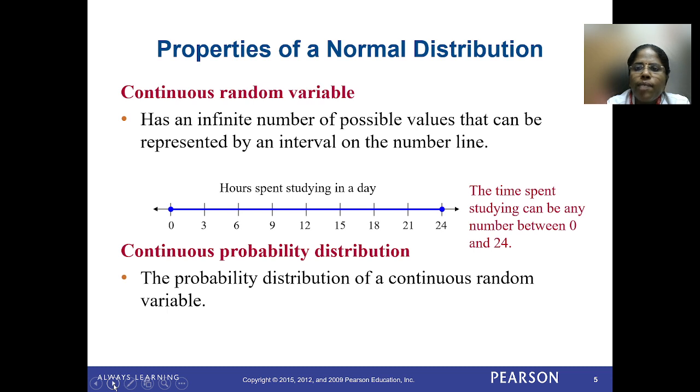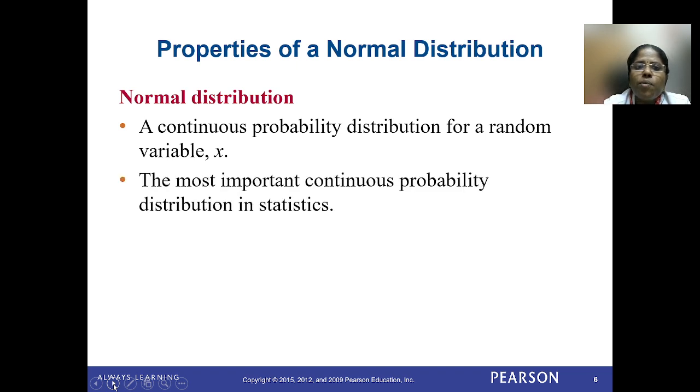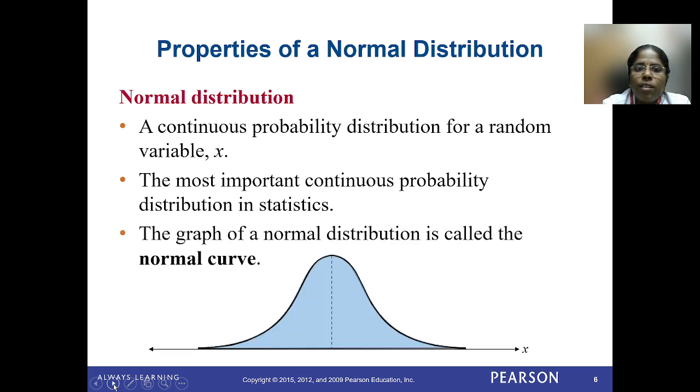Here I have given the time spent studying, which can be any number between 0 and 24. So this is one of the examples. The next thing, what is the continuous probability distribution? Here, the probability distribution of a continuous random variable. The next one, normal distribution, which is a continuous probability distribution for a random variable x. The most important continuous probability distribution in statistics is normal distribution. Here this picture shows the graph of a normal distribution, which is called a normal curve, which looks like a bell shape.